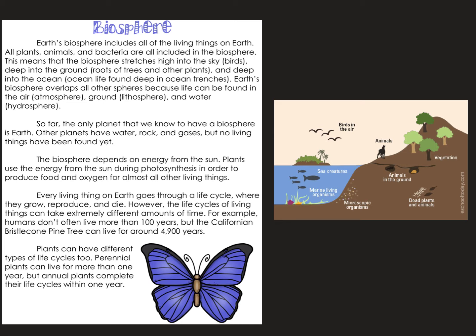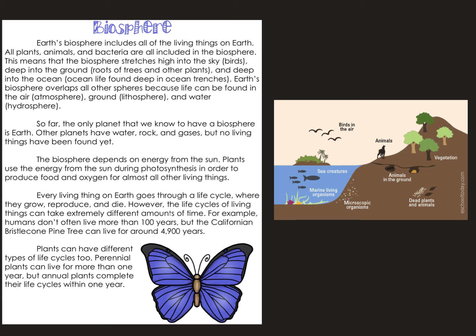Earth's biosphere overlaps all other spheres because life can be found in the air, the atmosphere, the ground, the lithosphere, and water, the hydrosphere. So far, the only planet that we know to have a biosphere is Earth. Other planets have water, rock, and gases, but no living things have been found yet. The biosphere depends on energy from the sun.